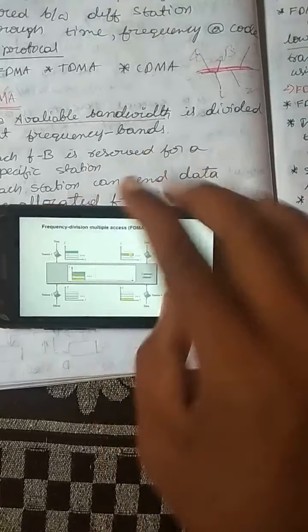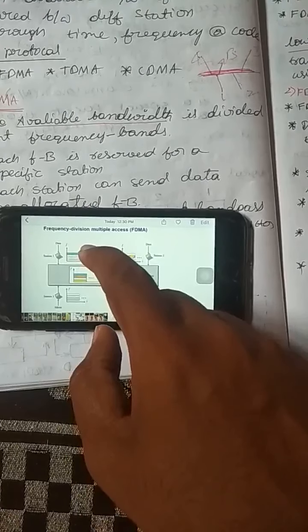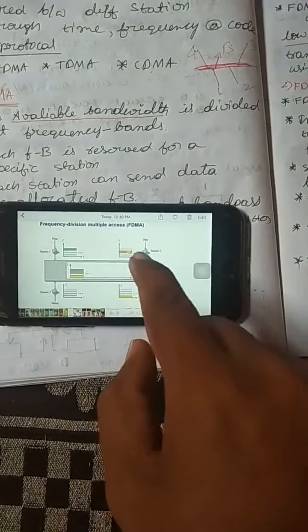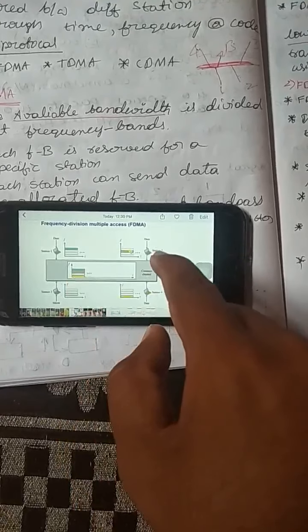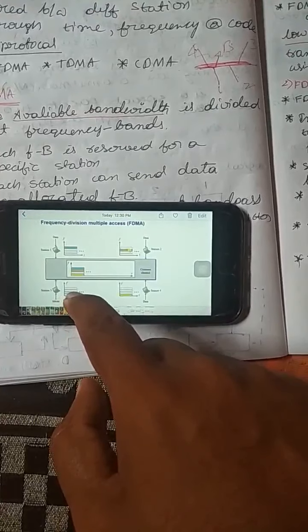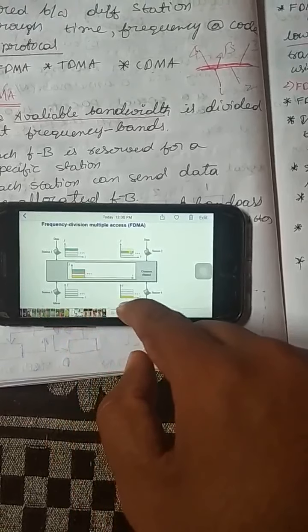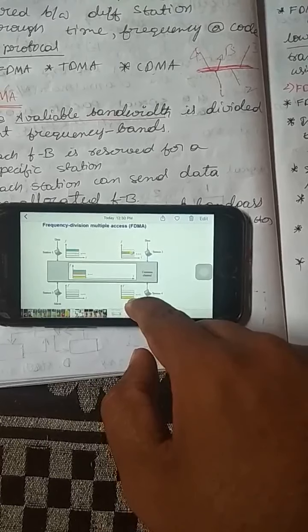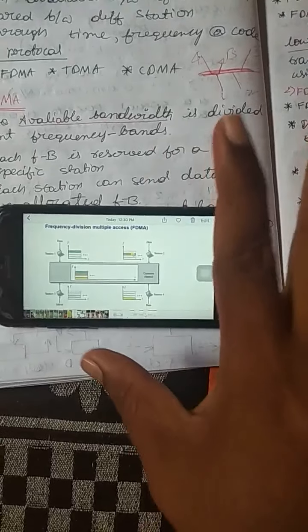This color band is reserved for station 1. This yellow color band is reserved for station 2. This white color is reserved for the third station, and this color band is reserved for station 4.